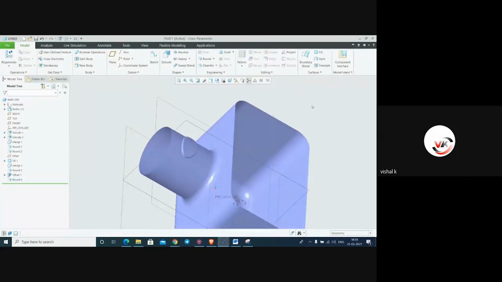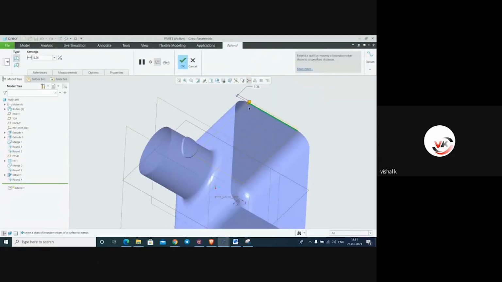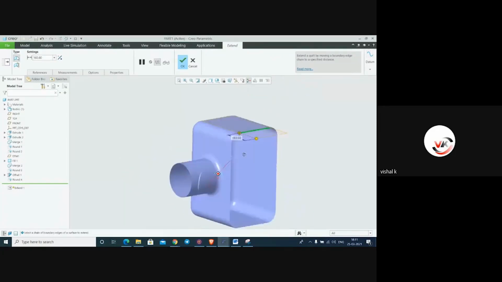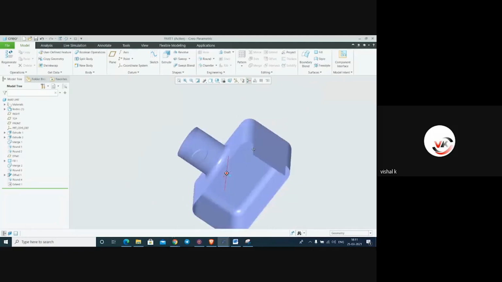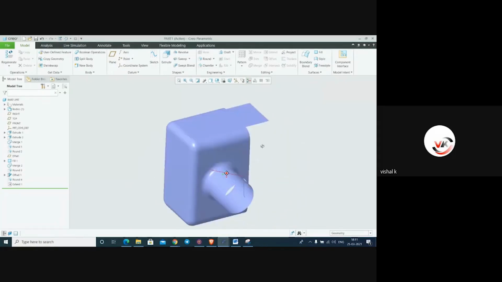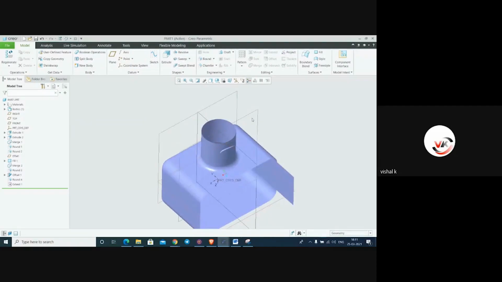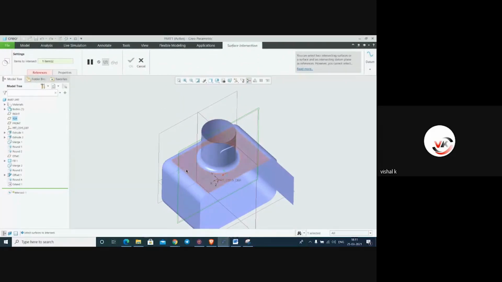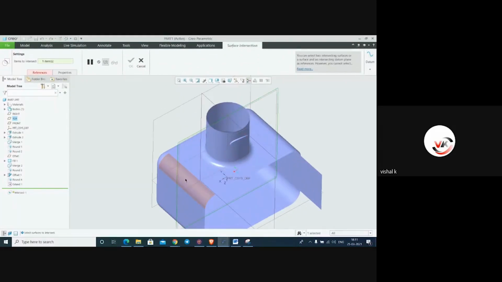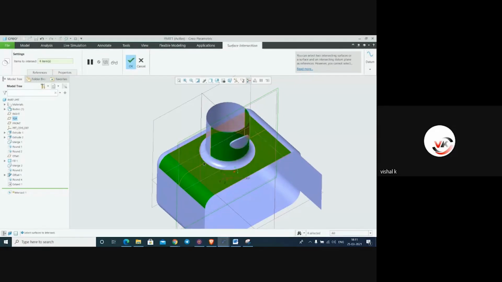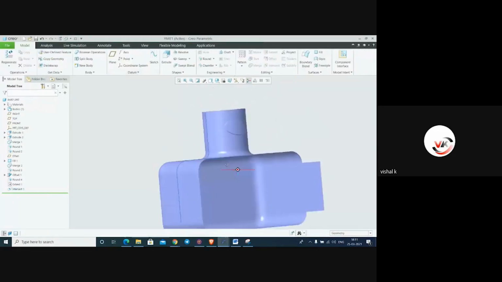If you want to extend the surface, select the edge and click on extend. You can extend this surface also. ये देखो यहाँ से extend हो जाएगा. If you want to intersect according to this plane, select the plane, intersect, and select the number of surfaces. See this. This side also. Okay. This is the intersect line.